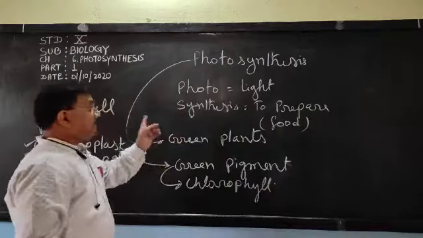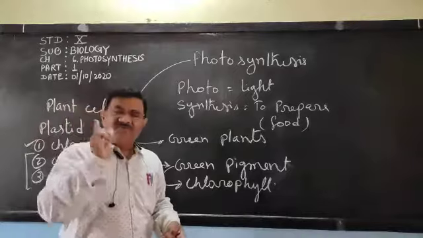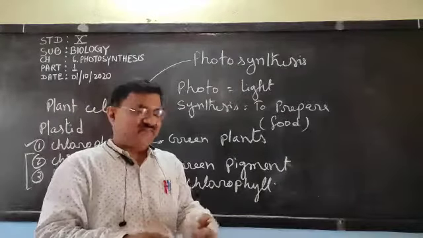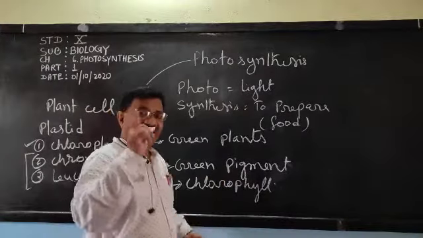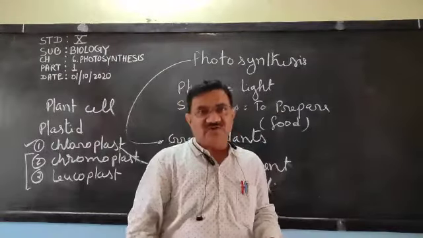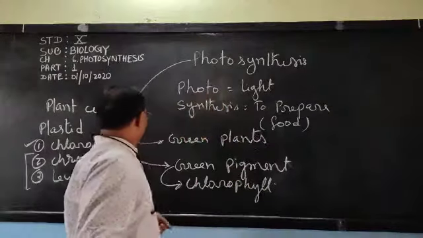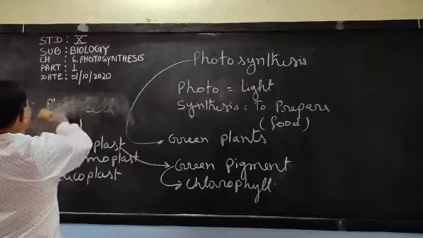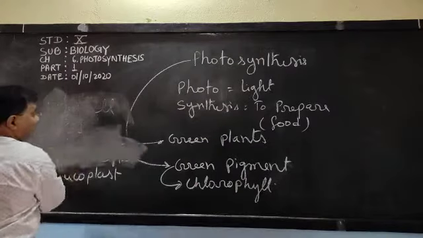So, preparation of food by the green plant in the presence of chlorophyll and sunlight, that process is called photosynthesis.